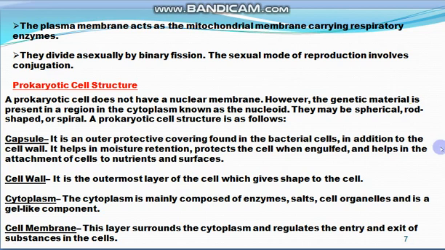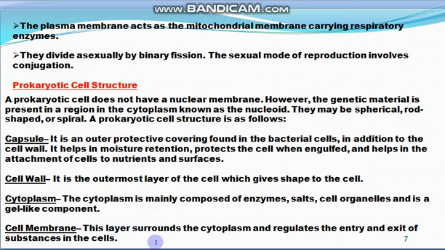Inner to the capsule comes the cell wall. It is the outermost layer of the cell which gives shape to the cell. Then comes the cytoplasm. Cytoplasm is composed of enzymes, salts, cell organelles, and a gel-like component, in which certain organelles are present. Then there is the cell membrane.